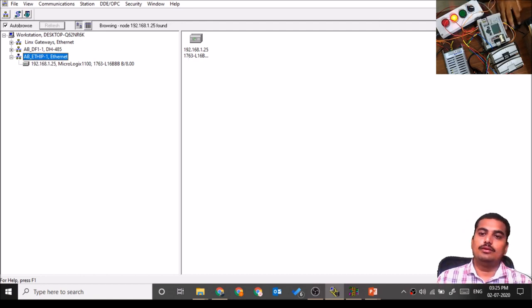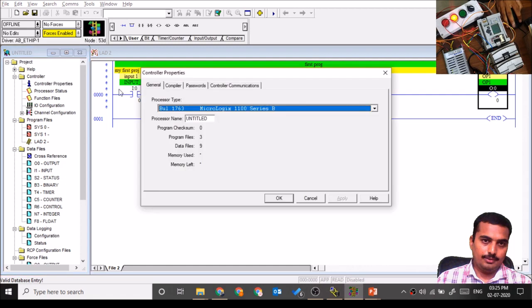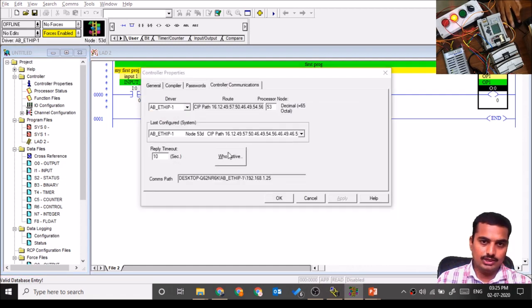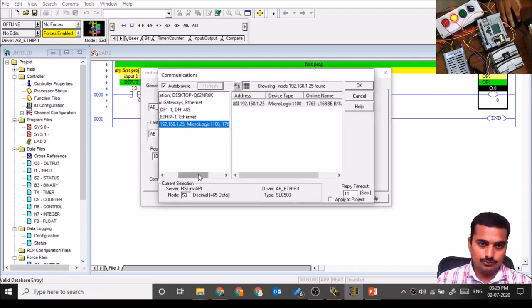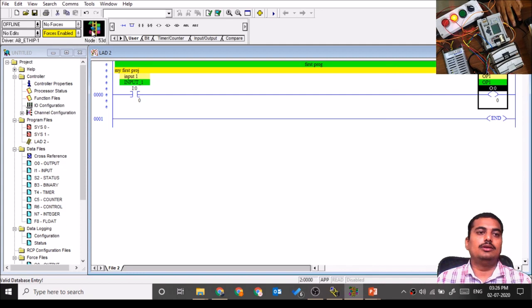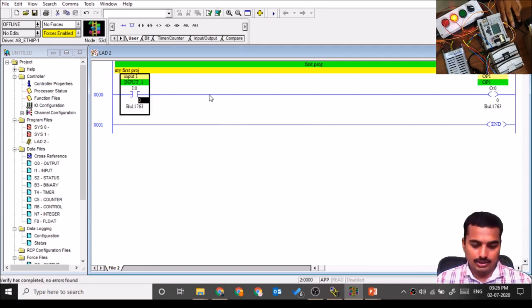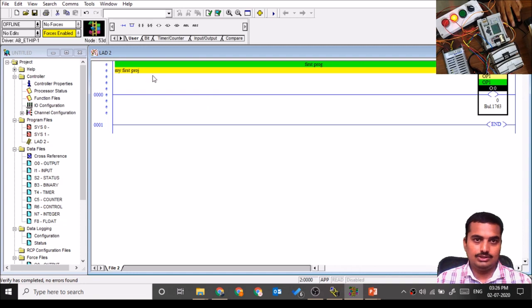Okay, and then you need to click on the controller properties tab. In controller communication, Who Active, you need to check which active connection is there, Ethernet IP, then IP. Okay, apply and OK. Then click over here. Before that, you need to check the program, whether your program is correct or not. Then check this. I will make one mistake and we'll check whether the program is doing correct or not.